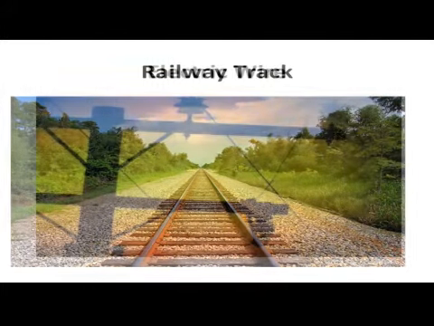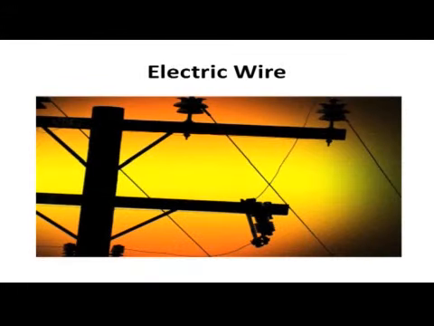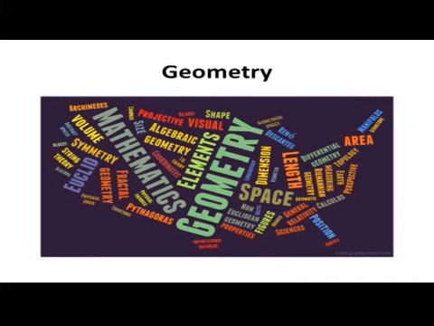Railway tracks and electric wires above our heads do not touch each other, however, they are extended. They keep moving in a very friendly manner. Do they meet anywhere? Using line segments, tower-shaped figures can be formed. Can we form a circle? For all these questions, we get knowledge through geometry.